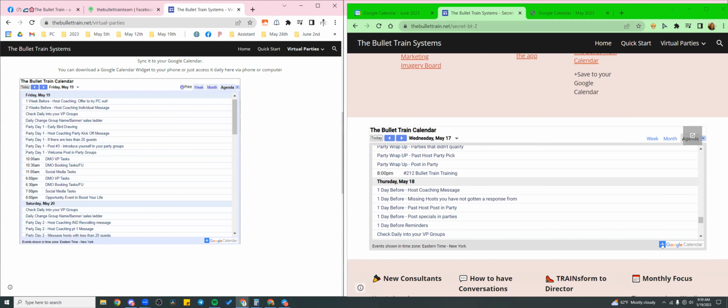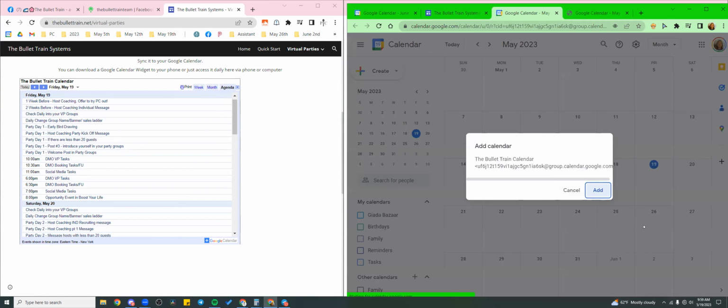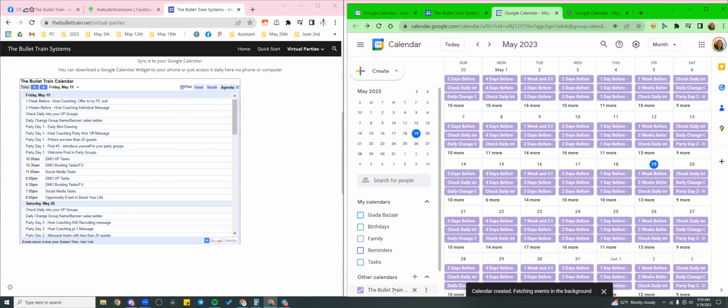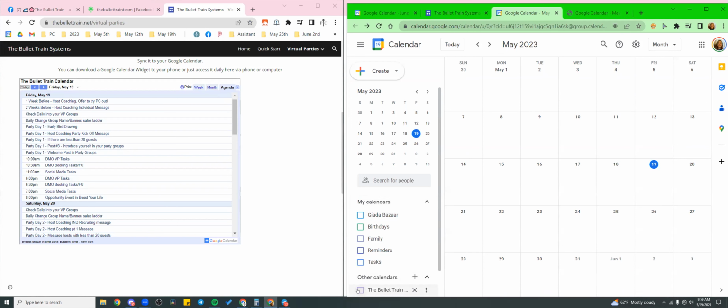So you wanna click on the little plus and it says add to Google Calendar. So she doesn't have this calendar yet. So then it pops up and it says add. So now you go ahead and you click add the calendar, okay? Now you can see the calendar pops up down here under other calendars, not up here under my calendars. And you can literally turn it on and off.